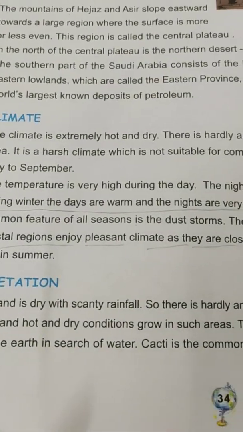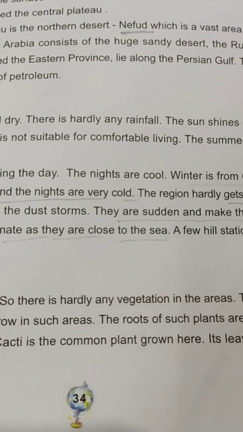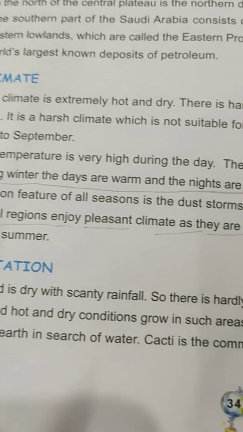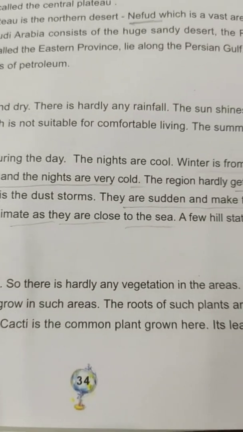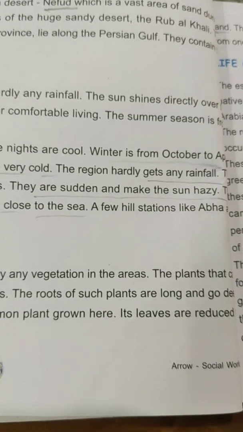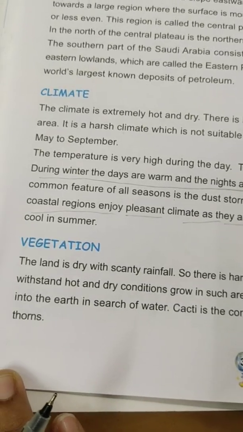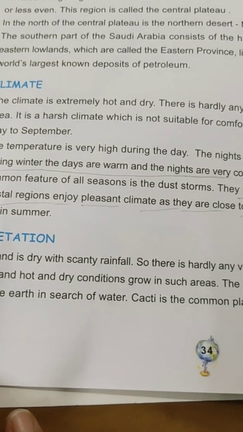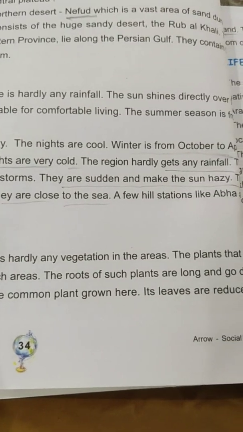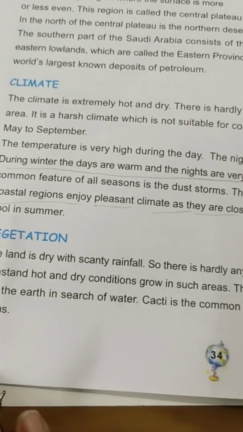The land is dry with scanty rainfall, so there is hardly any vegetation in the area. The plants that can withstand hot and dry conditions grow in such areas. The roots of such plants are long and go deep into the earth in search of water. Cacti are the common plants grown here. Their leaves are reduced to thorns.